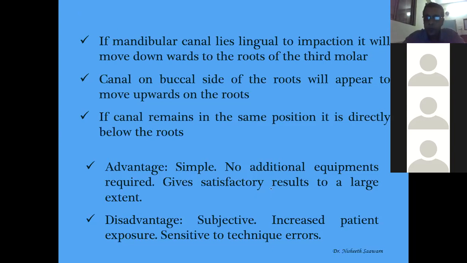Okay, sorry. So the disadvantage is that it is subjective. You may forget which side you have used after two weeks. So you have to note it down properly, mark it properly: mesial movement, lingual movement. You take both films, and you forget which one was with the tube movement and which was the original.